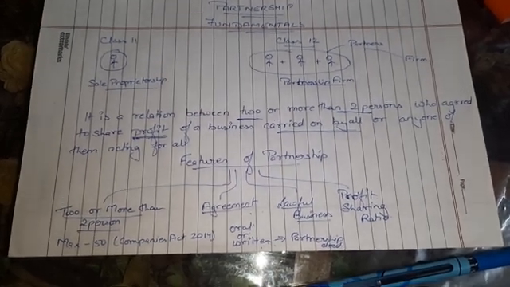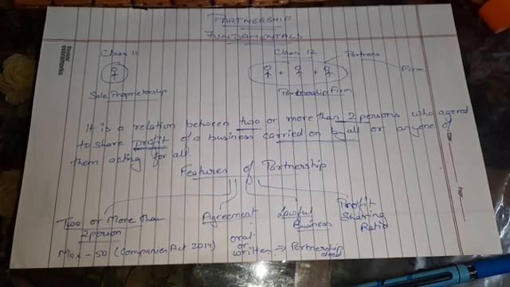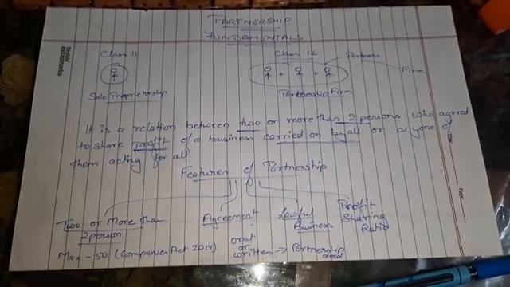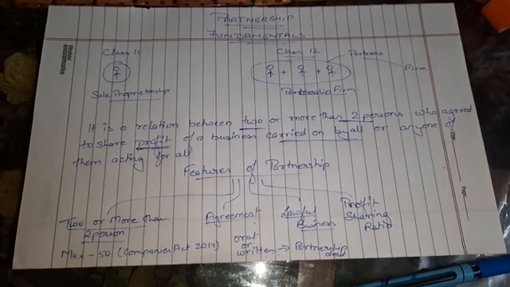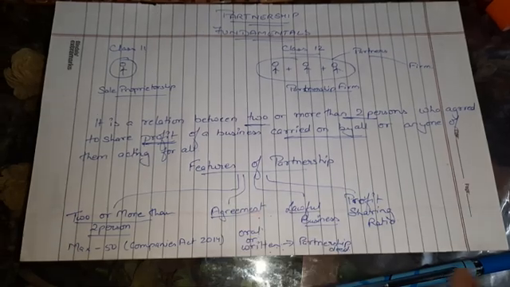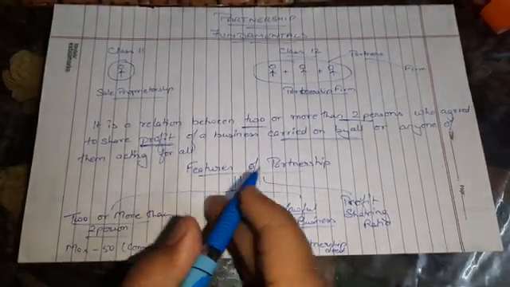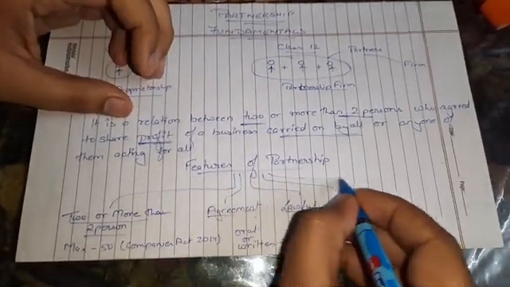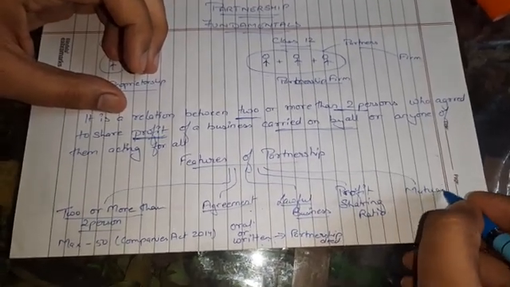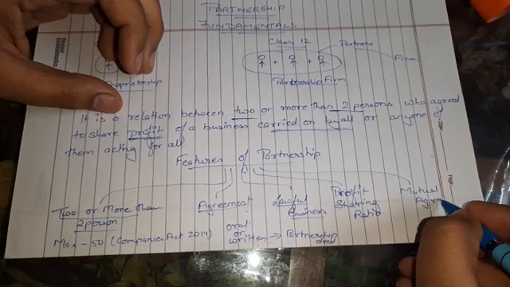So it is decided by the partners at which ratio the profit will be distributed. If it is not decided, the profit will be distributed in the equal ratio, as it has been said in the Indian Partnership Act. So the next feature is the profit sharing ratio. Then the last feature, which we have already discussed in the definition, is mutual agreement. Now what do you understand by mutual agreement?